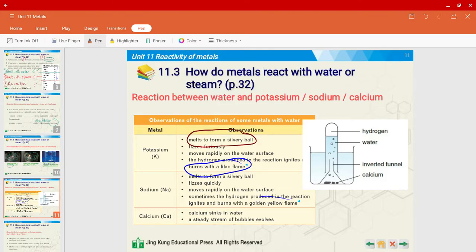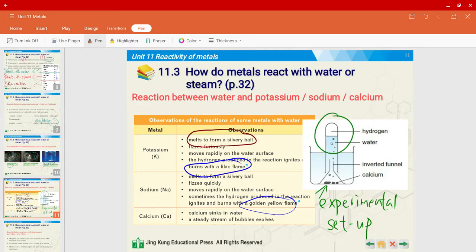So on the right over here is the experimental setup. If the question asks you, can you draw the experiment setup? This is what you'll be drawing for this particular reaction. So over here you have a bunch of calcium metals. And of course there is water inside. So there'll be a reaction forming calcium hydroxide, and hydrogen is also being formed.